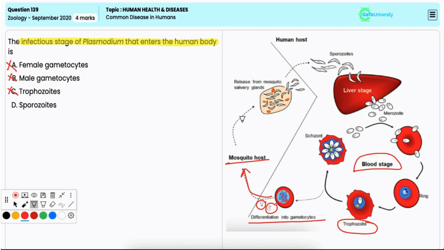Option D, sporozoites. Now, sporozoites are the infectious stage of Plasmodium that enters the human body, and they are transmitted through the bite of an infected female Anopheles mosquito. So, when the infected mosquito bites a human, the sporozoites from its salivary glands are injected into the bloodstream and travel to the liver, where they initiate the life cycle of the malarial parasite. Hence, this is the correct option.